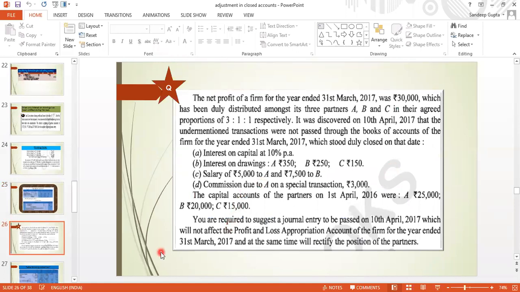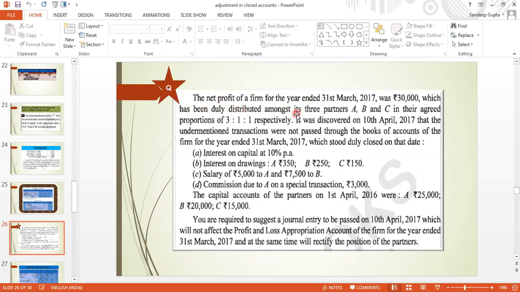You can see, 10 minutes are left. So within 10 minutes we have to finish this question. After that we will continue tomorrow in the next class, means day after tomorrow. So the net profit of the firm, now read it and take the screenshot also if you wish.